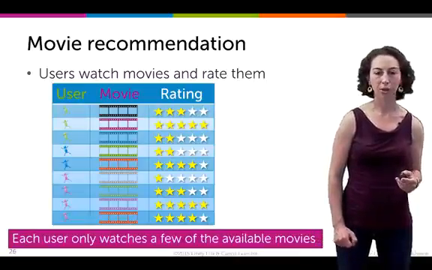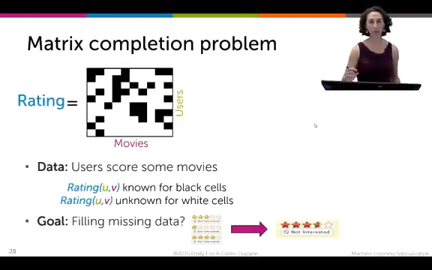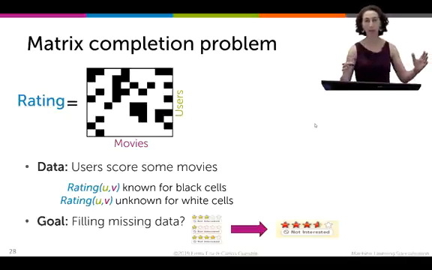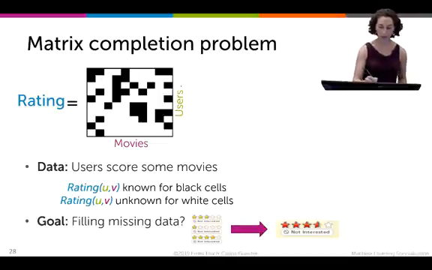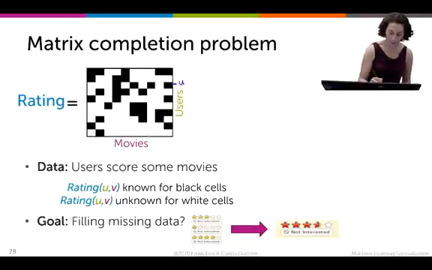However, each user only watches a few of the available movies. So we're going to transform this data table into a really big users by movies matrix of ratings. And the reason it's a really big matrix in general is there tend to be a lot of users and a lot of movies. But at the same time, this matrix is very sparse because there are lots and lots of movies. And even though there are a lot of users, there's only a few movies that any given user has watched. And so if we look at this matrix, that, like I said, is a users by movies matrix, then let's say, for example, this row represents user U, and this column represents movie V.